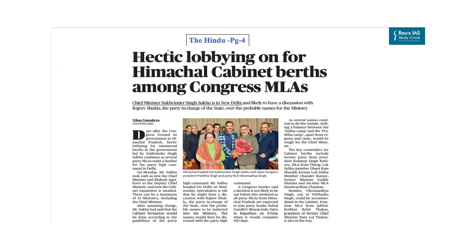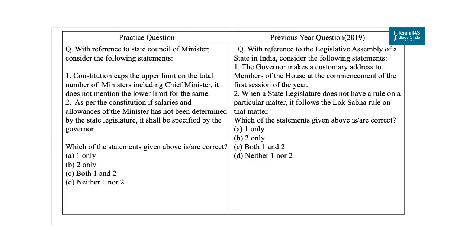Now our next question is based on this article which appeared on page 4 in The Hindu newspaper. This article is related to ongoing lobbying among newly elected MLAs in Himachal Pradesh for securing cabinet berths. Now, the structure, functioning, powers and privileges, and issues arising out of these of the state legislature is important for your prelims examination as well as for your mains examination. In 2019, UPSC asked a question based on the functioning of the legislative assembly of a state. So on similar lines, we have curated a question based on the State Council of Ministers.